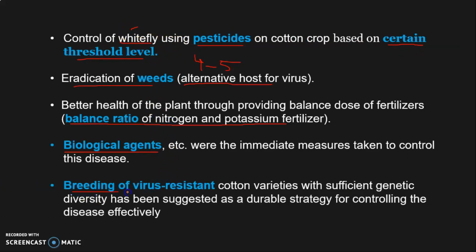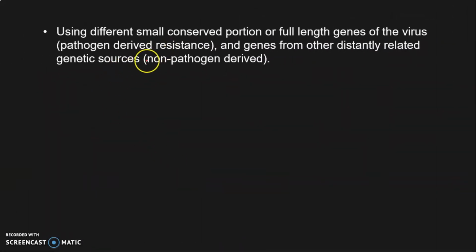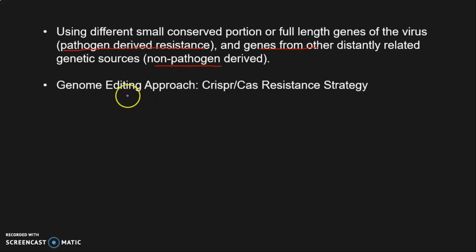And then breeding of virus resistant cotton varieties. We should grow resistant varieties if possible. We can also incorporate pathogen resistant genes or genes from non-pathogens and make the plant resistant against viruses. We can also use the genome editing approach by which we can make new varieties with more resistance. So these are all the management strategies.